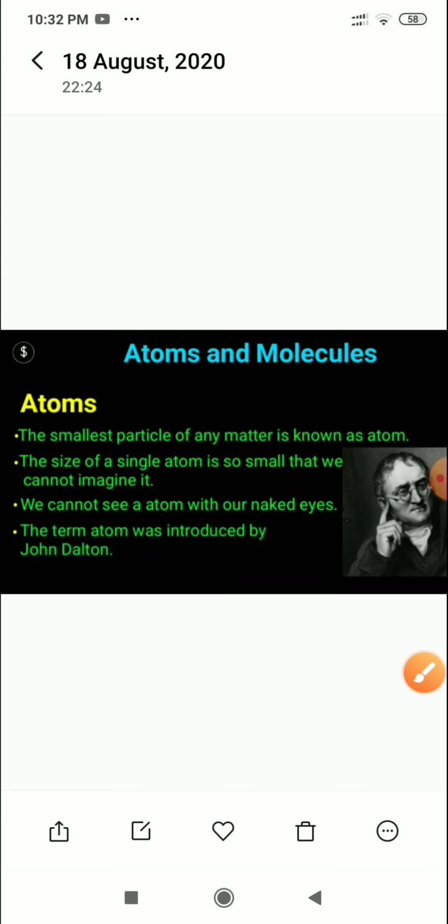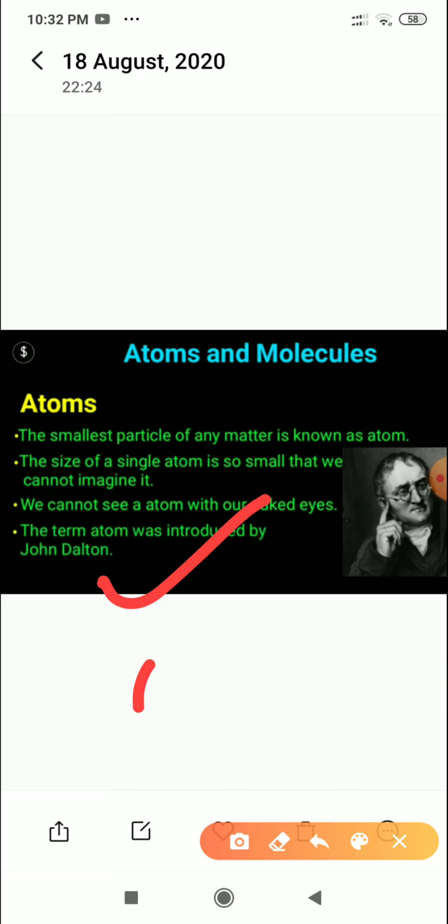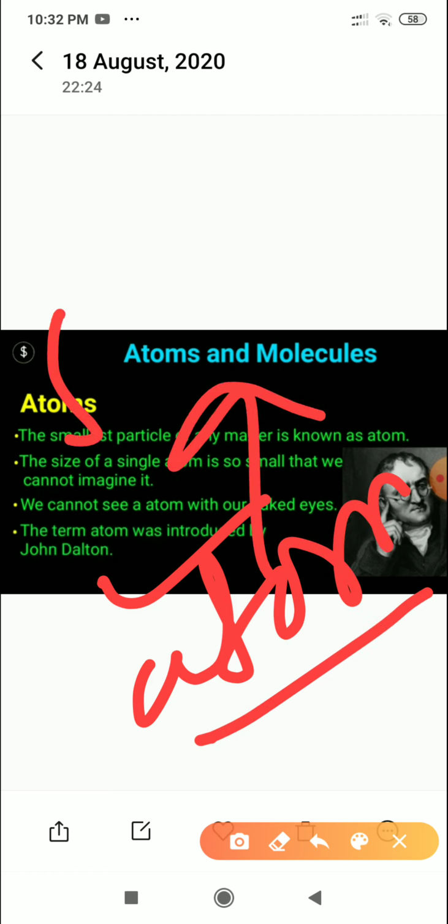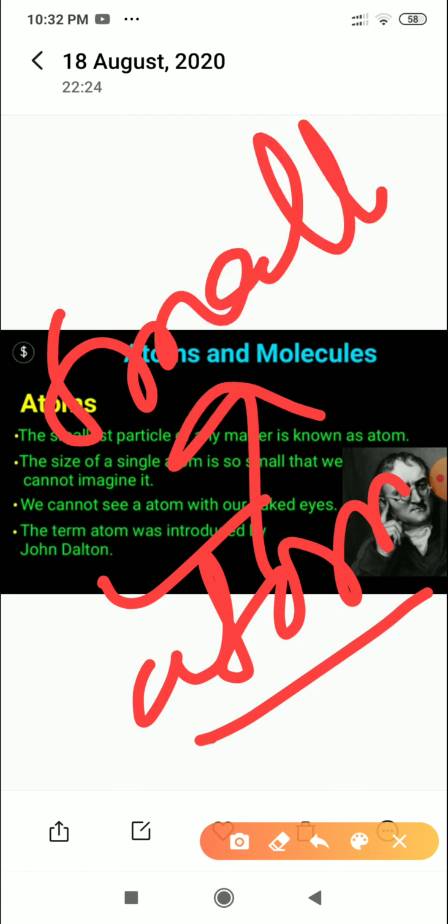Now when we are talking about the atom, it is very important to know who coined this term, who used this term. Here on the right side you can see a picture of a very famous scientist, that is John Dalton. This is the scientist John Dalton who actually introduced this term atom. Hope this is clear to you that an atom is the smallest particle of matter.